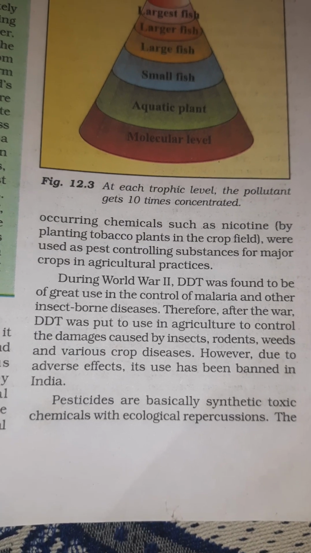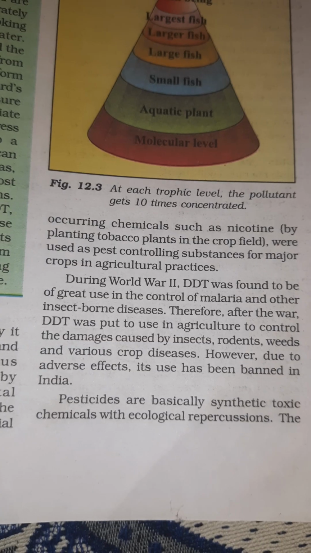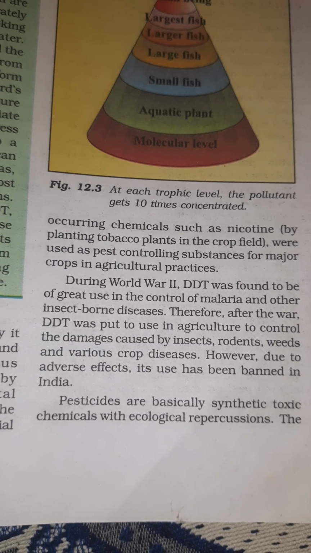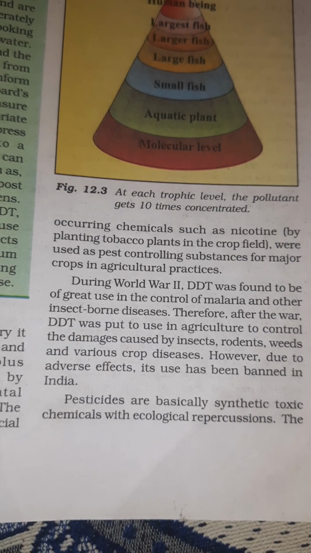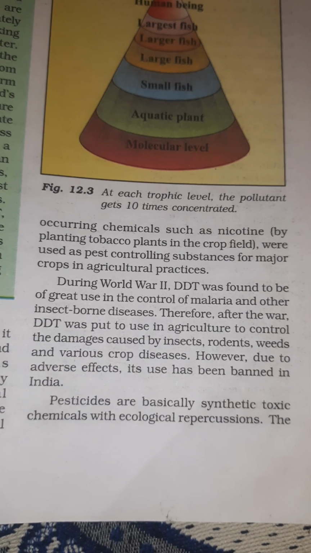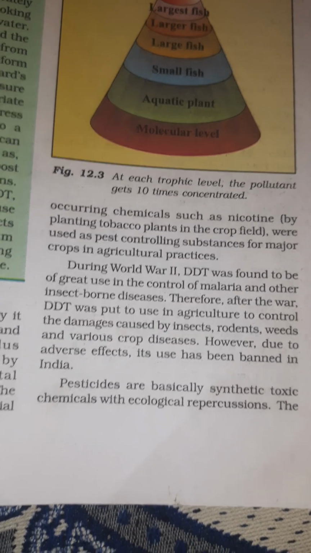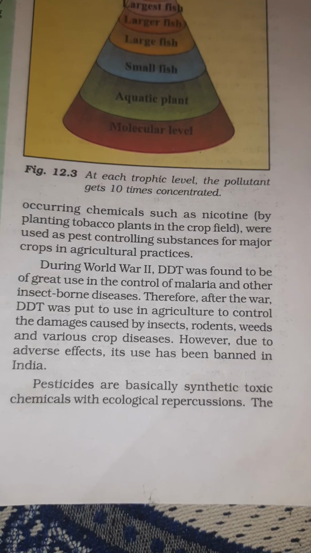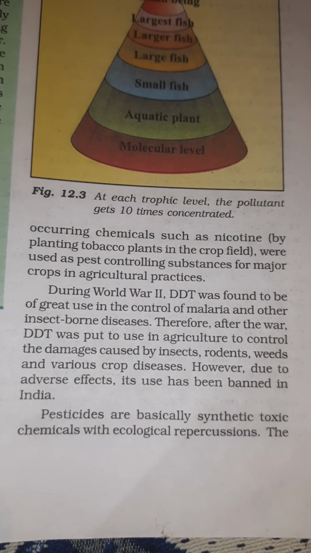Therefore, after the war, DDT was used in agriculture to control the damage caused by insects, rodents, weeds, and various crop diseases. However, due to the adverse effect, it has been banned in India. Pesticides are basically synthetic toxic chemicals with ecological repercussions.